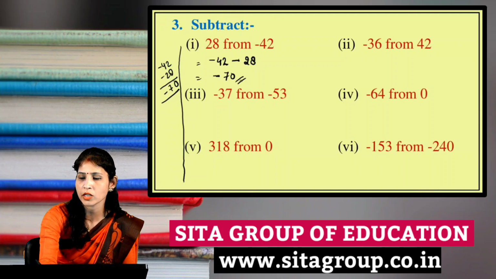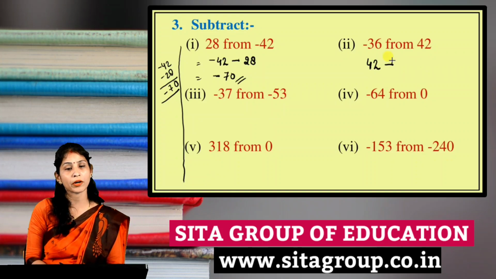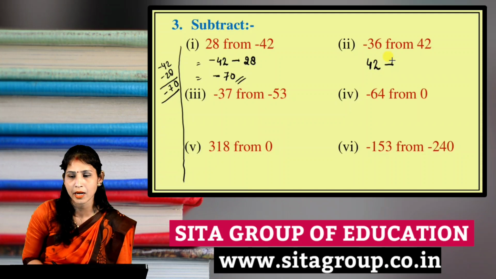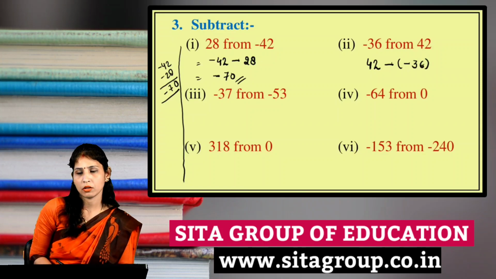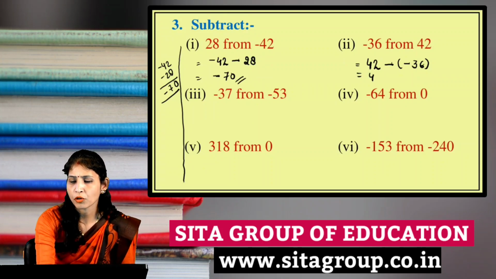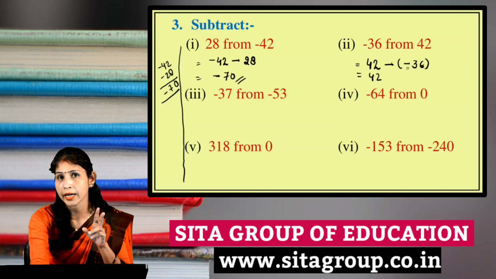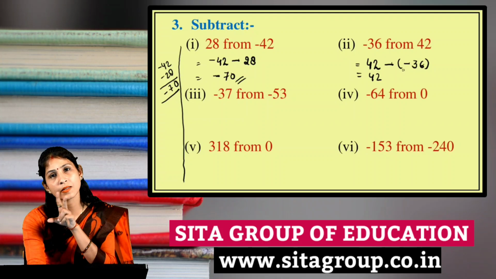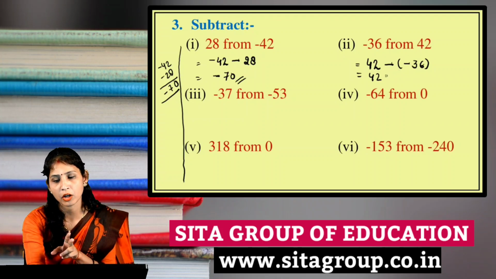Now see the next one, minus 36 from 42. So very first we will write down the 42, after that we are subtracting, that's why we put a minus sign. Then we also have the minus digit, that's why I have put it in a bracket. Now see how to solve this question. Here 42, now before the bracket minus is given, inside the bracket minus is given, so we will multiply the signs, and when minus multiplies with minus, it becomes plus.